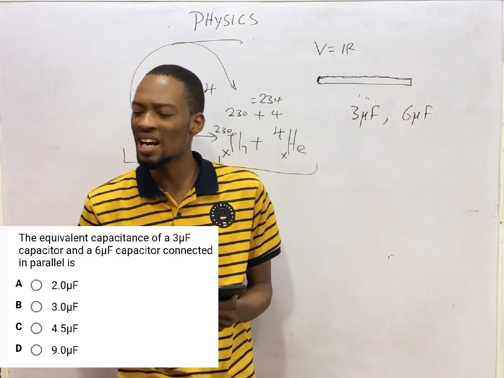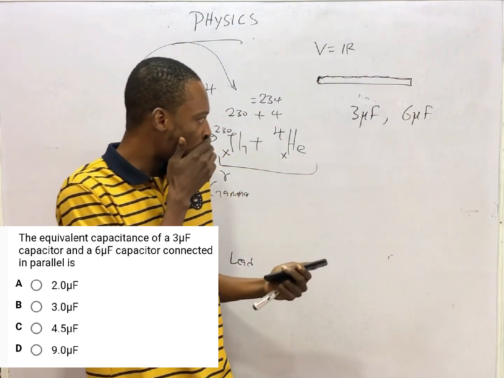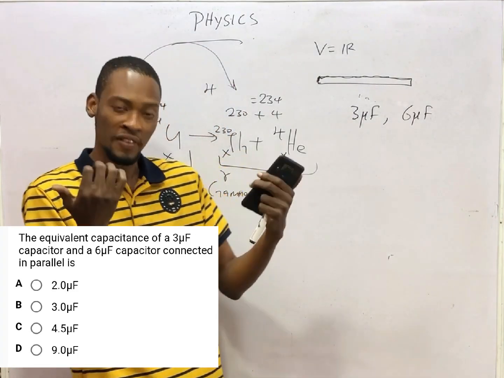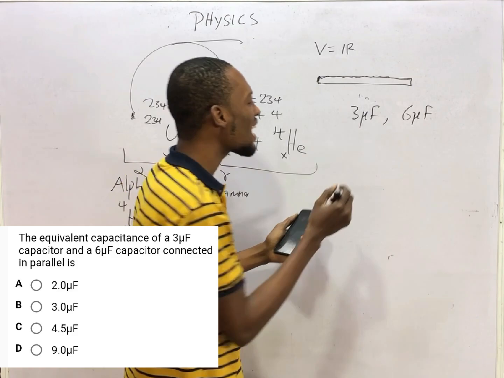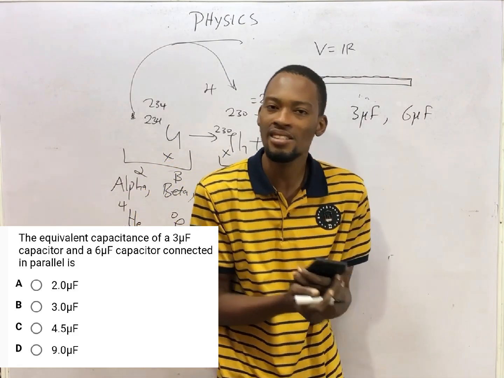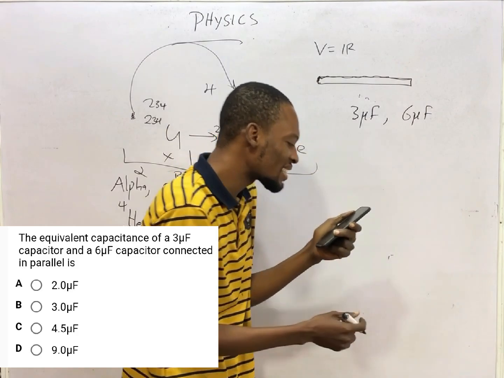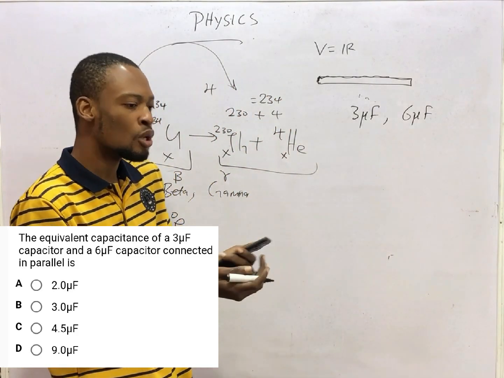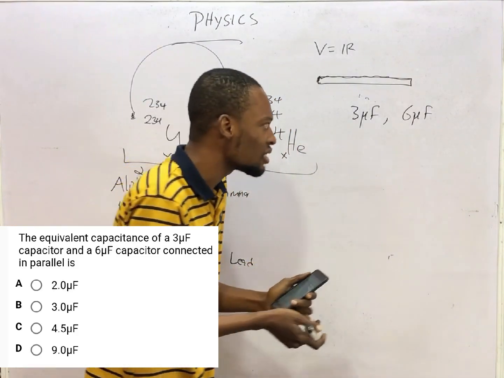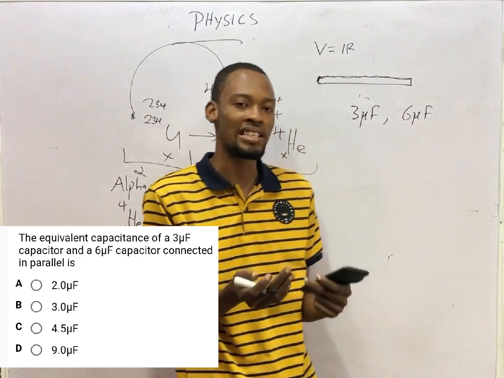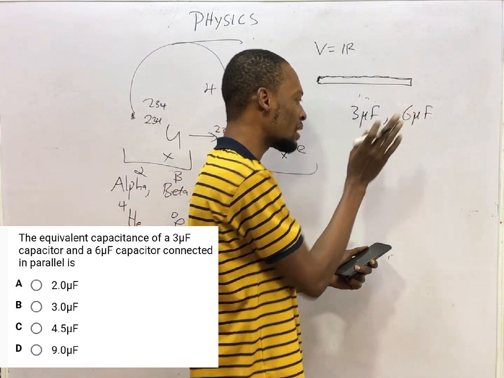When capacitors are connected in parallel, what happens? In parallel arrangement, capacitors add up like series resistors. If I give you two capacitors like this and I say arrange them in parallel, the first thing you ask yourself is, are they both in the same unit? In this case, yes, this is a microfarad, this is a microfarad.